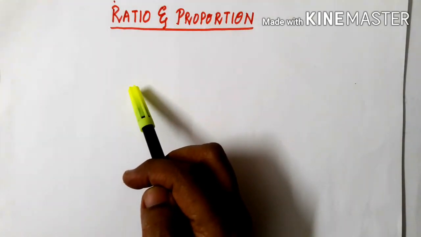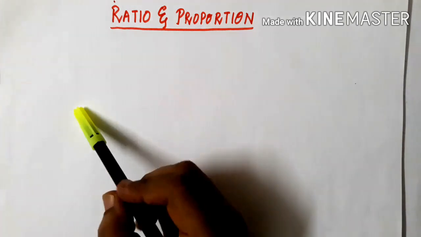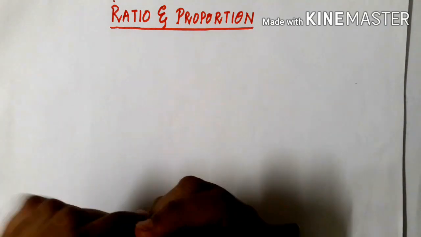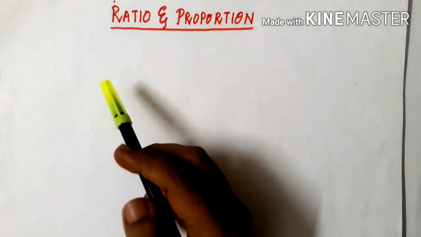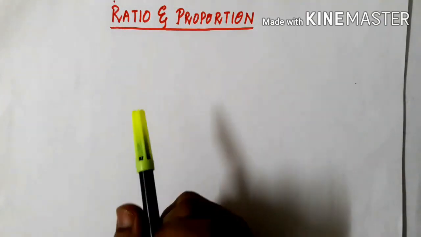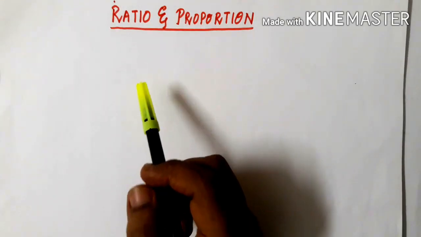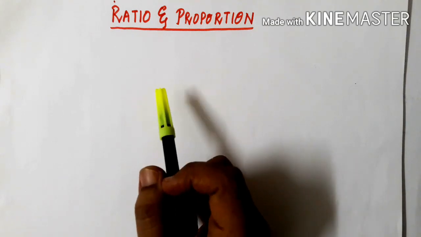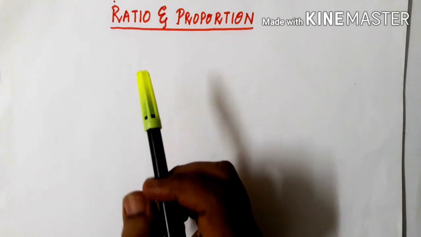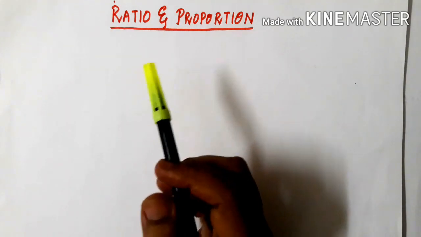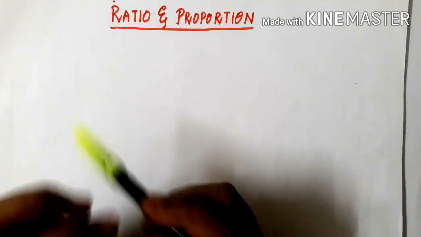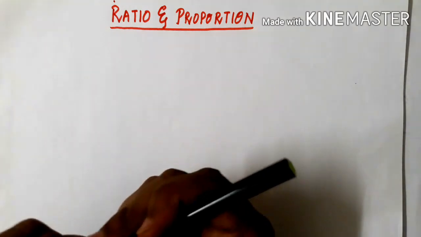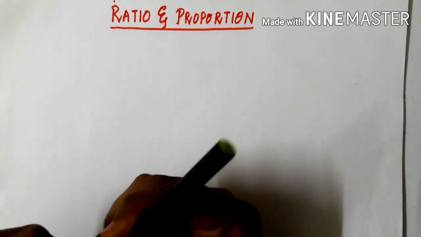But what about if you want to compare your weight with your sister's height, then is it possible? No, that is not allowed, because you can compare two quantities only of the same kind. You can compare your height with another person's height, your weight with another person's weight, your marks with another person's marks. So ratio is actually a comparison of two quantities of the same kind. Fine. You see here just one example.